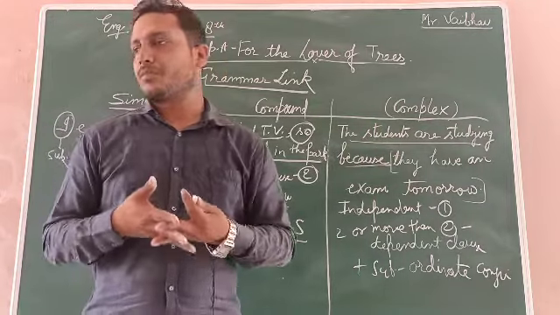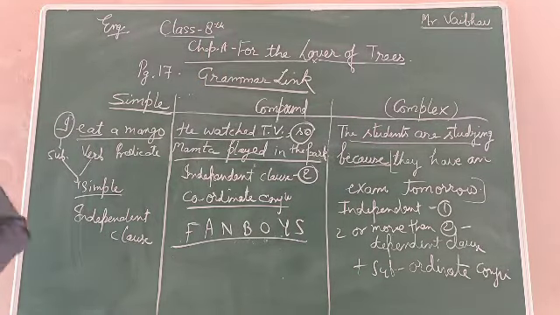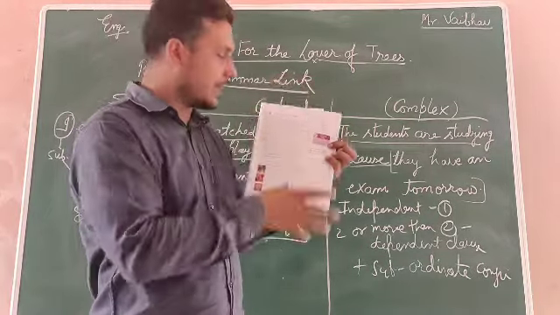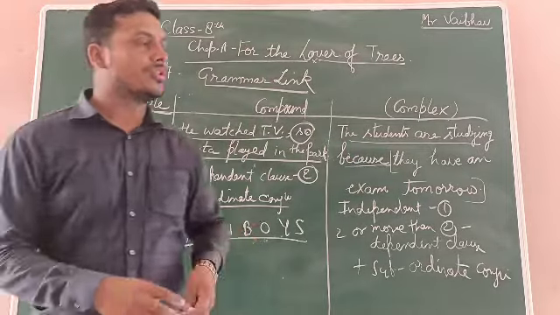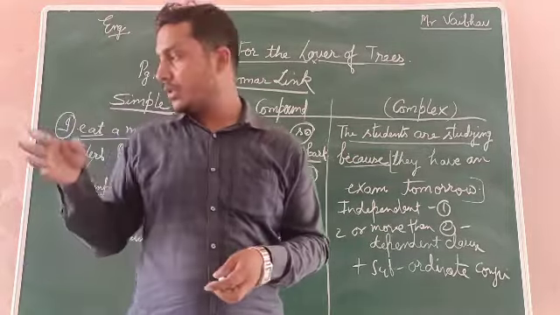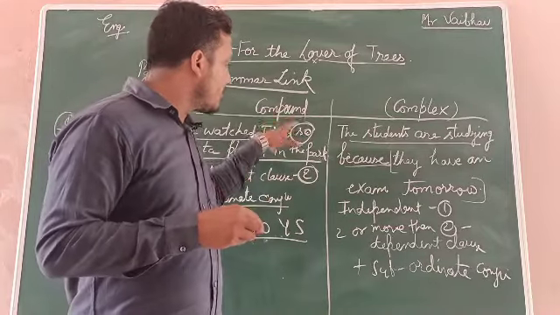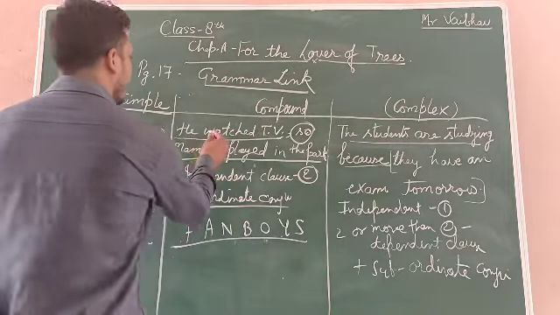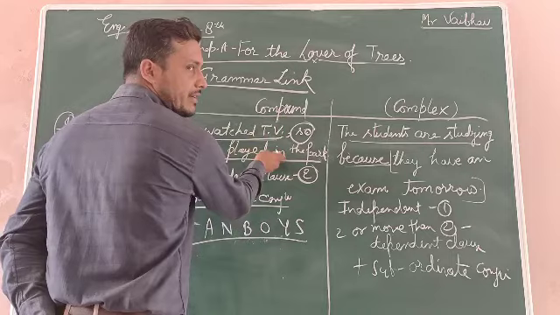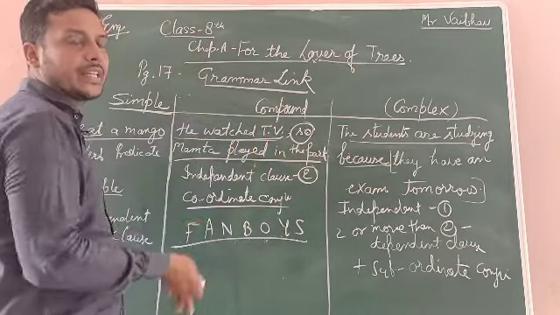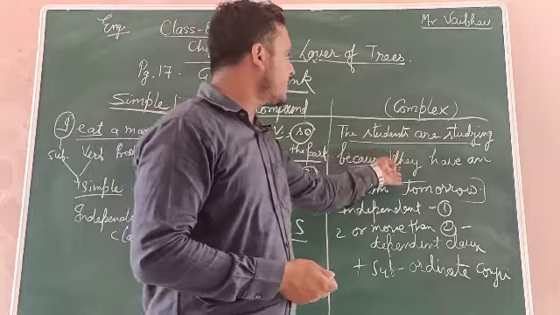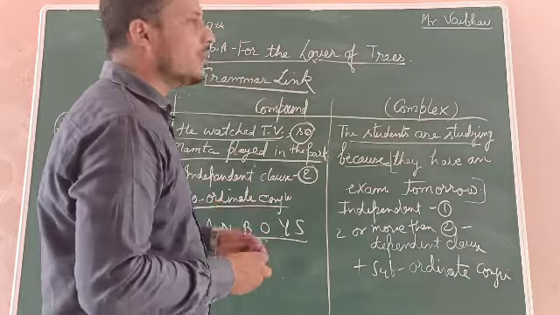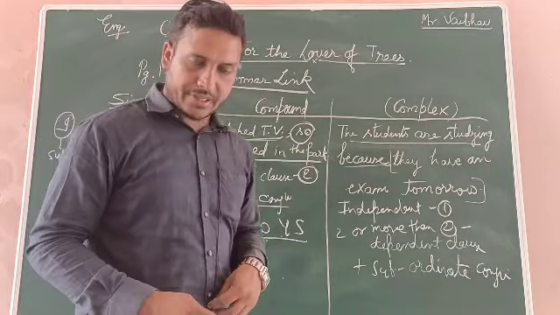Understood? So I'll show you the book also at the end. See, this one is given here. Okay, the wrong one, but I have cleared it in the shortest way. So you will just read it one time from the grammar book also. In the grammar book it is not given, no issue. But first of all, just read and fix the rules in mind. Simple is a simple sentence, and you can also see: first one, simple sentence; second one, simple sentence. So it means 2 simple sentences make the compound. Here, one simple sentence and one dependent make the complex. So I hope your concept is clear. Thank you.